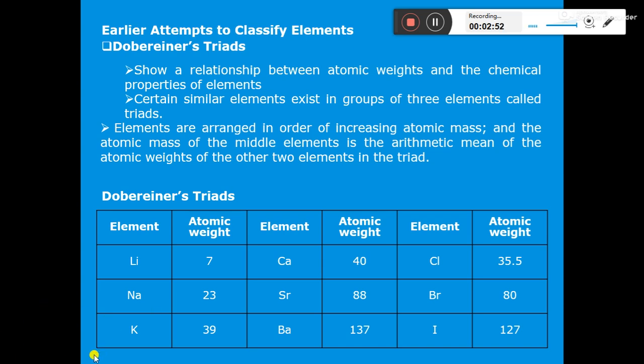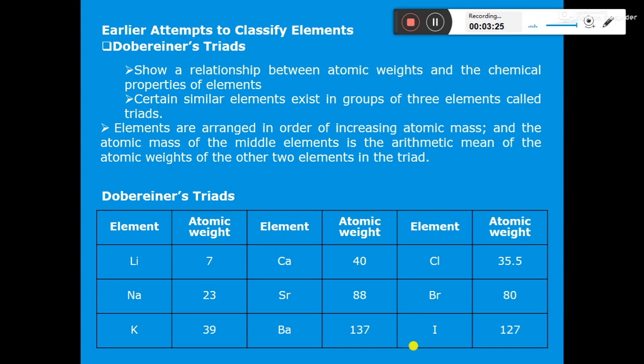The same we can see in the case of second group elements also. We have the continuous elements calcium, strontium and barium. The atomic mass of calcium is 40, and the atomic mass of barium is 137. So the average of 40 and 137 is nearly equal to 88, and the actual atomic mass of strontium is 88. So this law of triads is applicable to the triplet of calcium, strontium and barium.